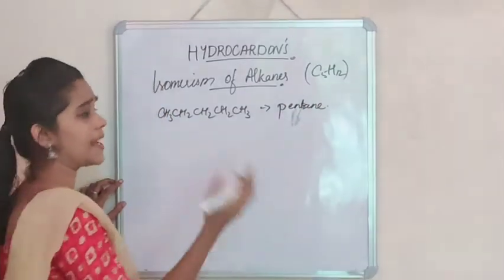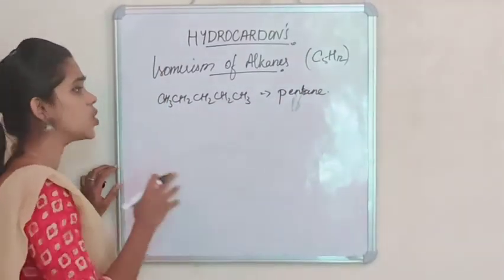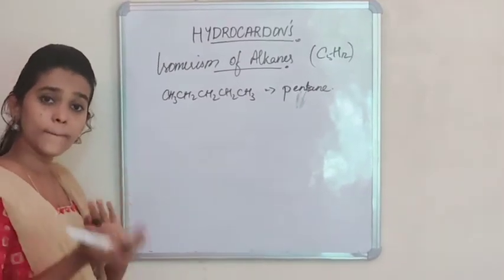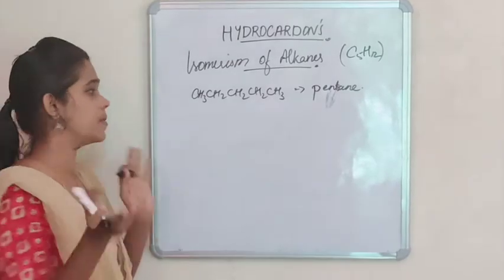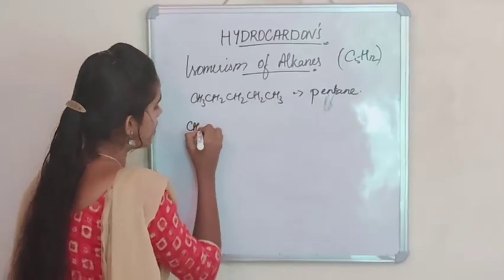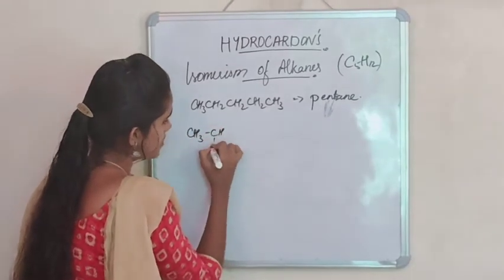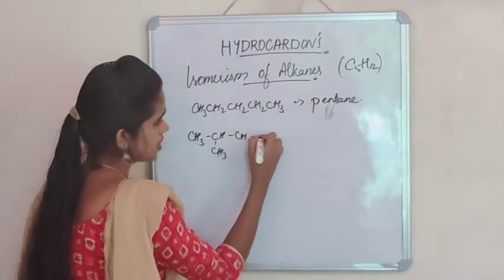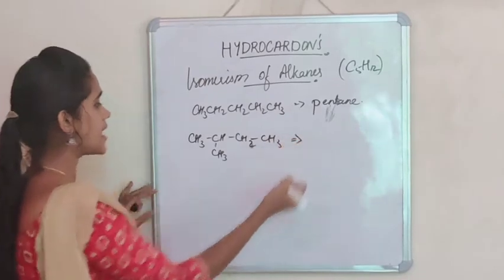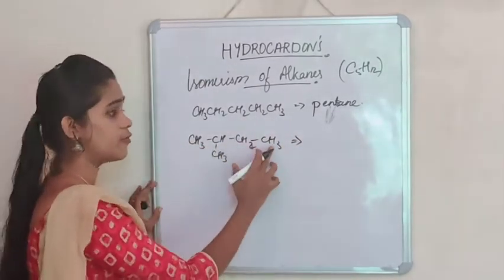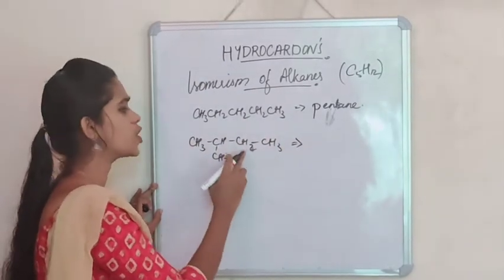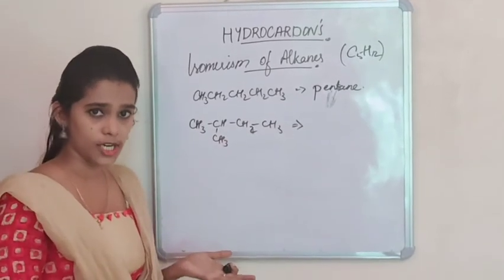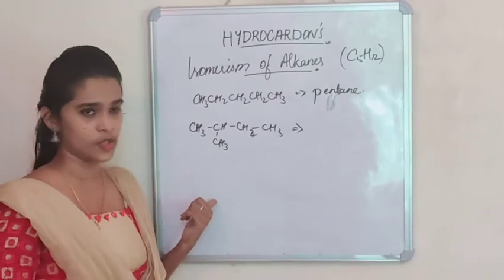It can be even named as n-pentane. So the another arrangement where the molecular formula will be the same but there is a difference in the arrangement is CH3-CH(CH3)-CH2-CH3. In this case, you can see that there is a total of 5 carbon atoms and a total of 12 hydrogen atoms. So there is no change in the molecular formula, but there is a change in the arrangement.